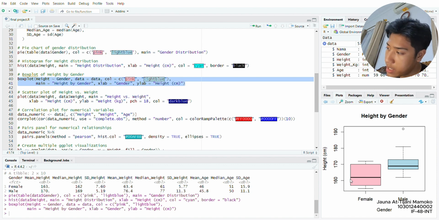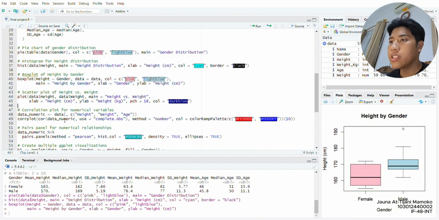So you can see the median is around 160 for female, and for male is around 170. Wait, let me check. Yep. And then I think it's pretty clear, so we can continue.